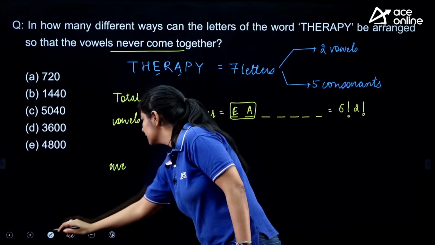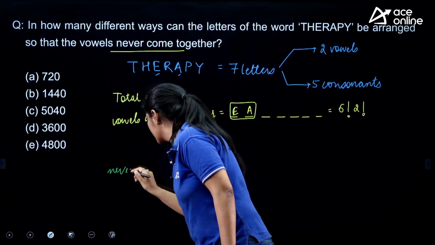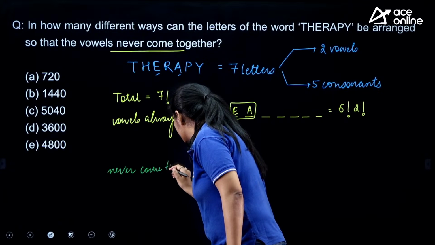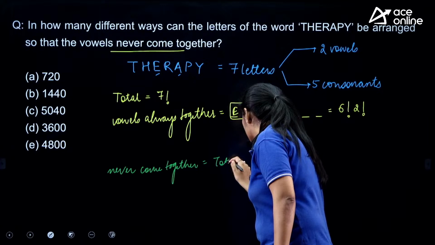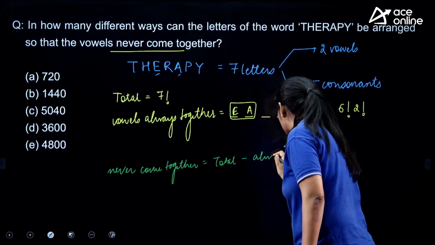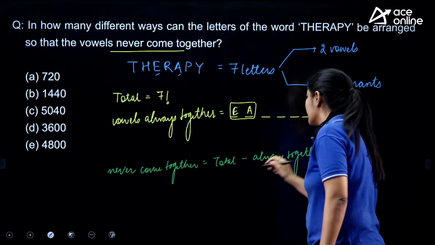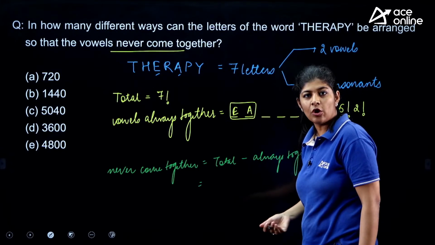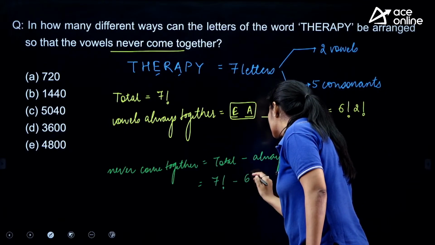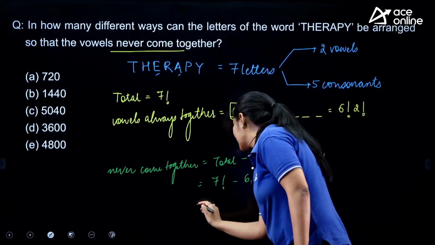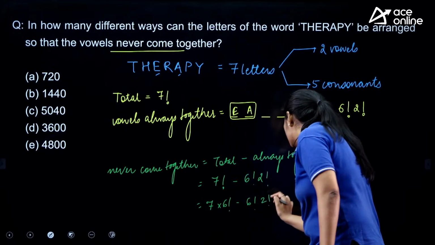Never together is nothing but total minus always together. So the total arrangements are 7 factorial minus 6 factorial into 2 factorial.